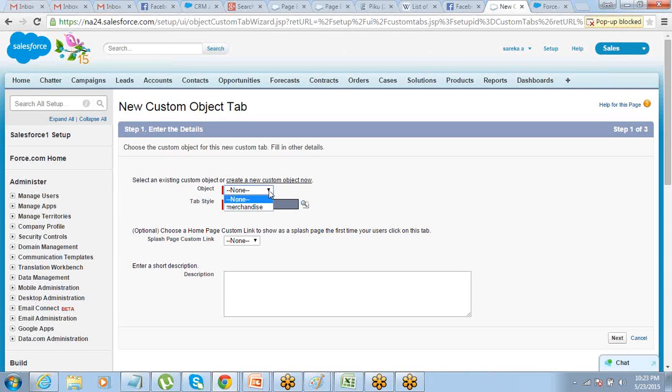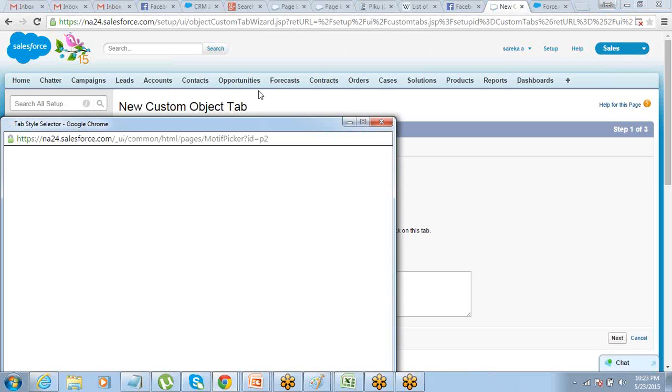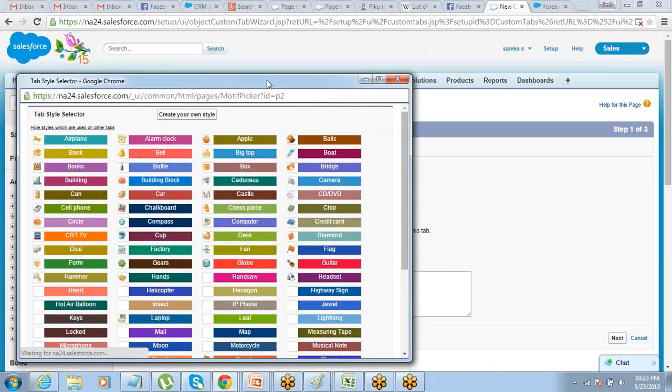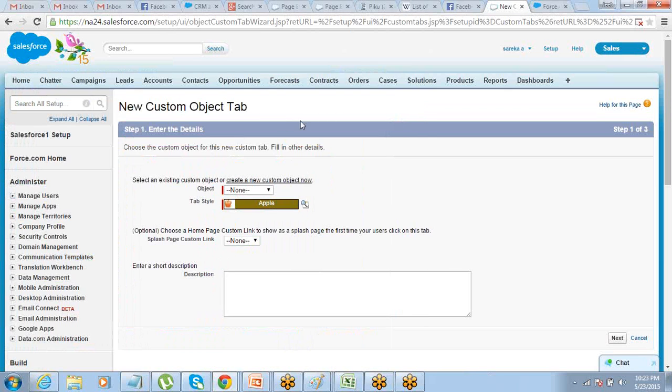Which object do you want to create the tab for? Select that object. In case you want to do it for merchandise, just select that. Tab style, you just pick anything. This is just a combination of an image and a color. So you can pick whatever you want and click on next. Just keep on clicking next, next, and save it. Let me know once done creating the tab.